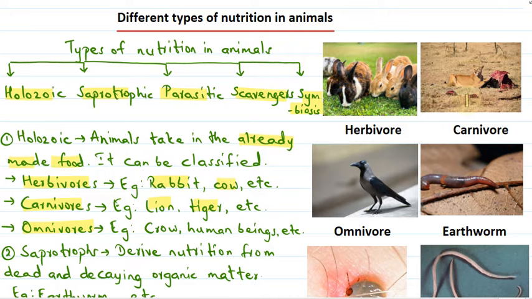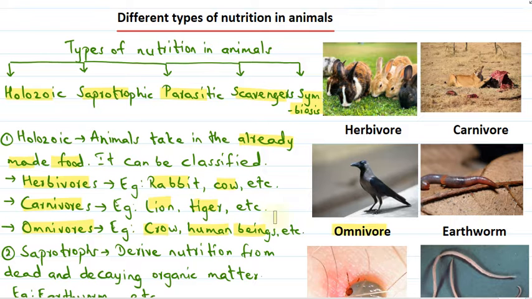So these animals only feed on the flesh of other animals and hence they are known as flesh eaters. They prey on their, okay, so these are predators actually, and they prey on other animals, they kill their prey and then eat their flesh. Okay, then there are omnivores. Omnivores are those animals which feed on both plants as well as flesh of other animals, for example crow, human beings, etc. Here we can see example of omnivore, that is crow.